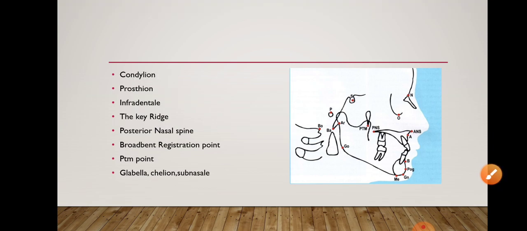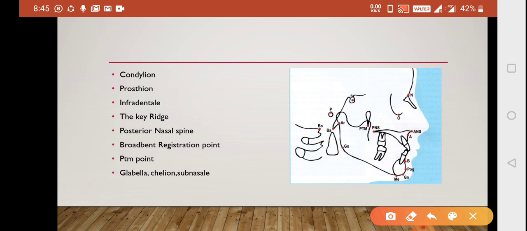And next is your condylion. It is the most superior point on the head of the condyle. Then your prostheon is between the upper central incisors. So prostheon is also known as your supradental. Infradental is the highest and most anterior point between the two mandibular central incisors.